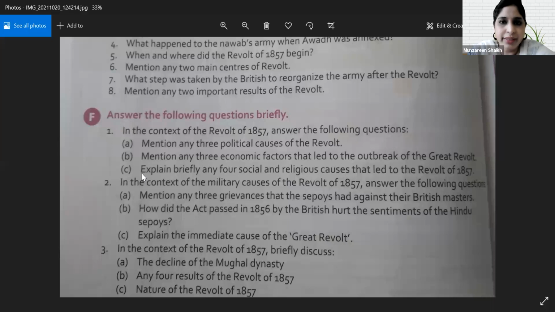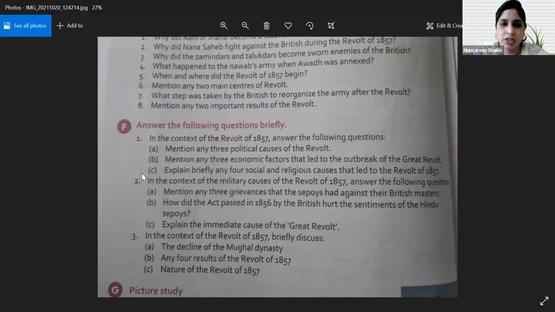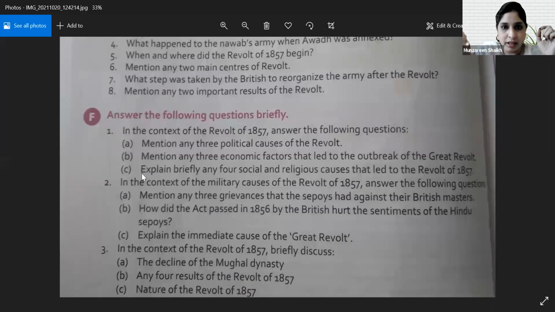So children, just remember, whether you are writing political causes, economic causes, or social or religious causes, you have to give the cause, and you also have to mention which section of Indian society was disappointed because of that particular cause. As you see in the last point, with each point he also mentioned that this particular section of Indian society was disappointed with the Britishers for so and so reasons.